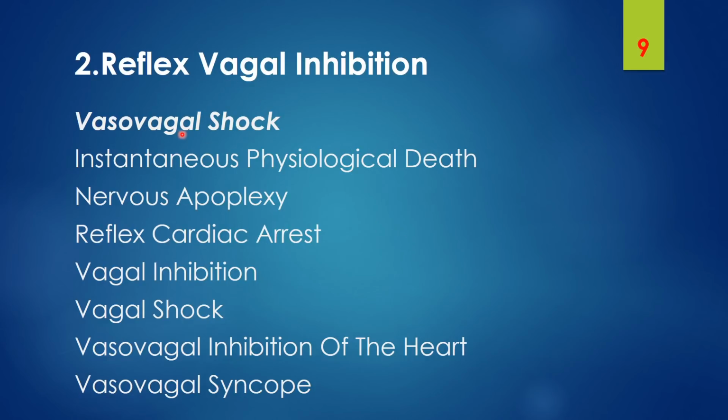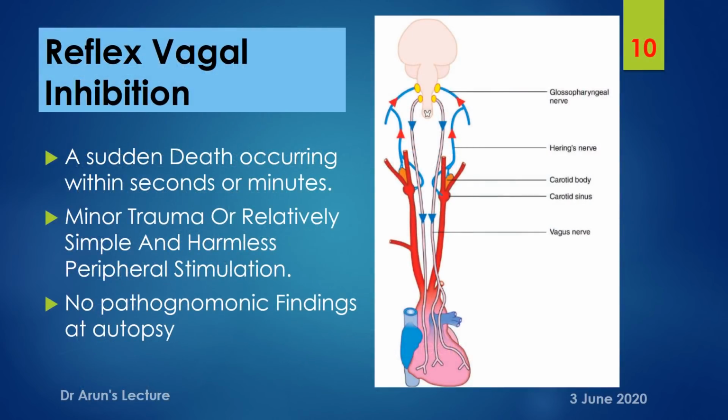First and foremost is vasovagal shock. Second, instantaneous physiological death, nervous apoplexy, reflex cardiac arrest, vagal inhibition, vagal shock, vasovagal inhibition of heart, vasovagal syncope. These are other names for reflex vagal inhibition. And in reflex vagal inhibition, a sudden death can occur within a second or in a minute.